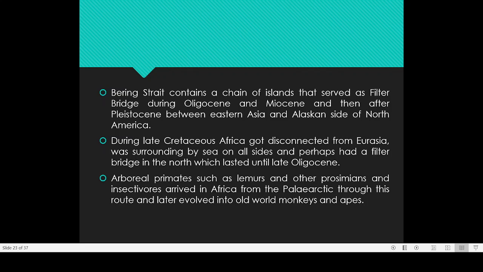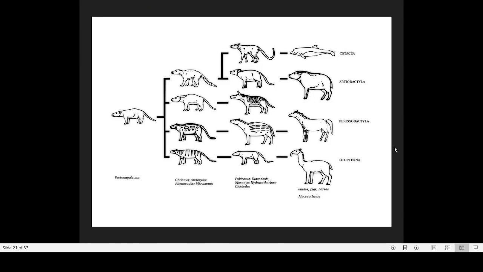During the late Cretaceous period, Africa got disconnected from Eurasia, which was surrounded by sea on all sides, and perhaps had a filter bridge in the north, which lasted until the Oligocene. Now read that sentence once again. During the Cretaceous period, Africa got separated from Eurasia. What is the meaning of that?